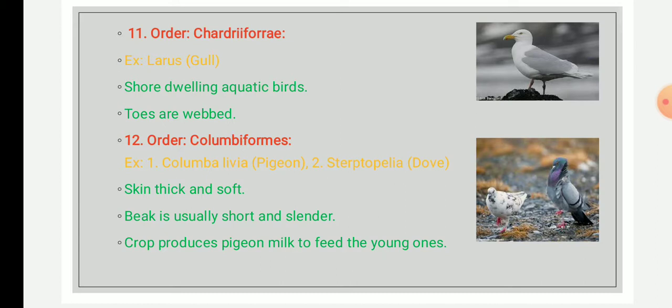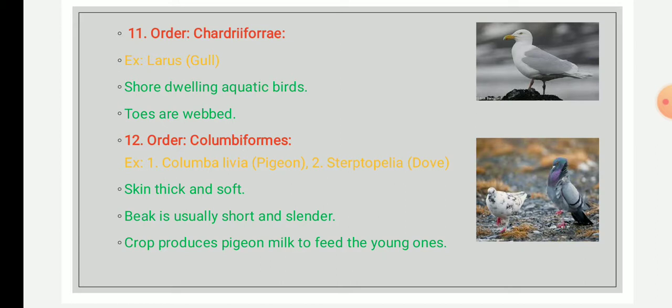This order comprises a variety of forms. They are found living near water, some on the seashore, some in wetlands, for example aquatic leaves, and some are totally aquatic. Here the plumage is dense and firm, and the toes are usually webbed, at least at the base.